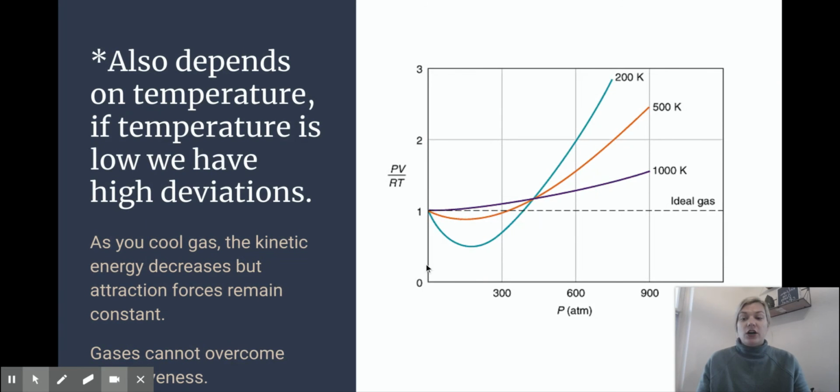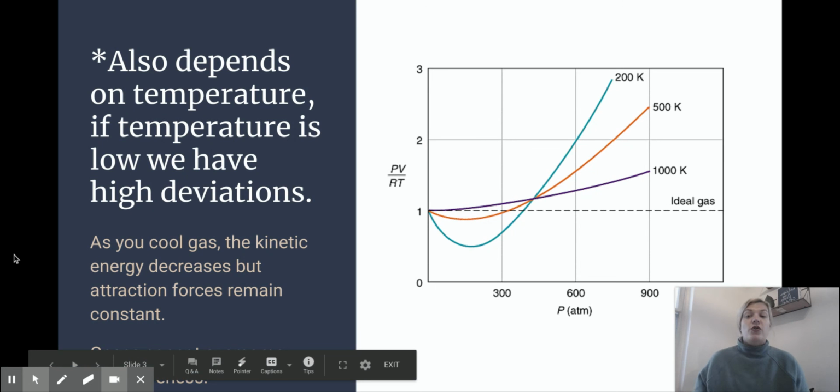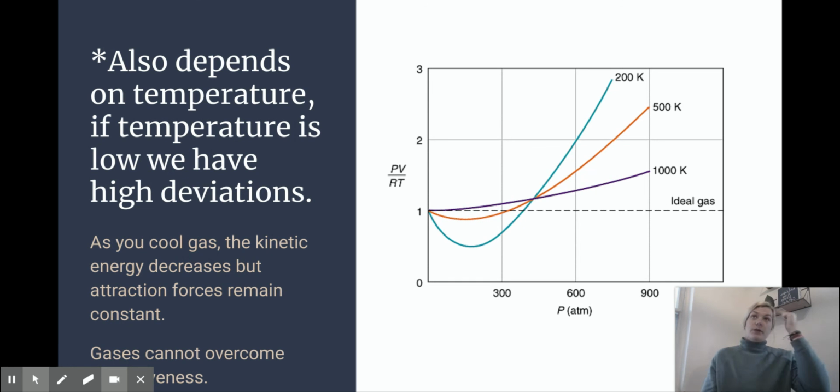It also depends on temperature, okay? If temperature is low, we also have high deviations. So let's think about this. With pressure, the molecules got closer together. Temperature-wise, if they cool down, they can't move as fast, so that means they're going to have more interactions, which is what I say here. As you cool a gas, the kinetic energy, which is the movement, decreases, but the attractive forces remain constant. And then the gases cannot overcome this attraction, okay?